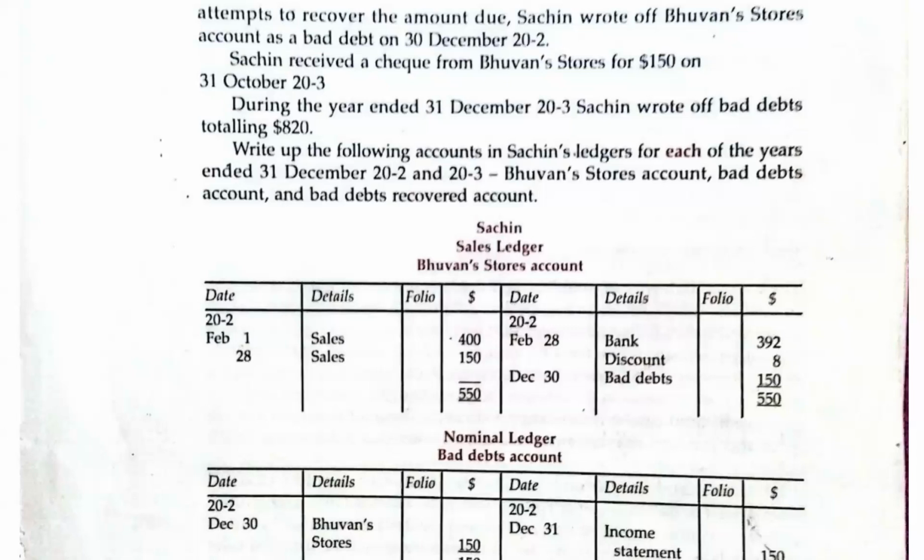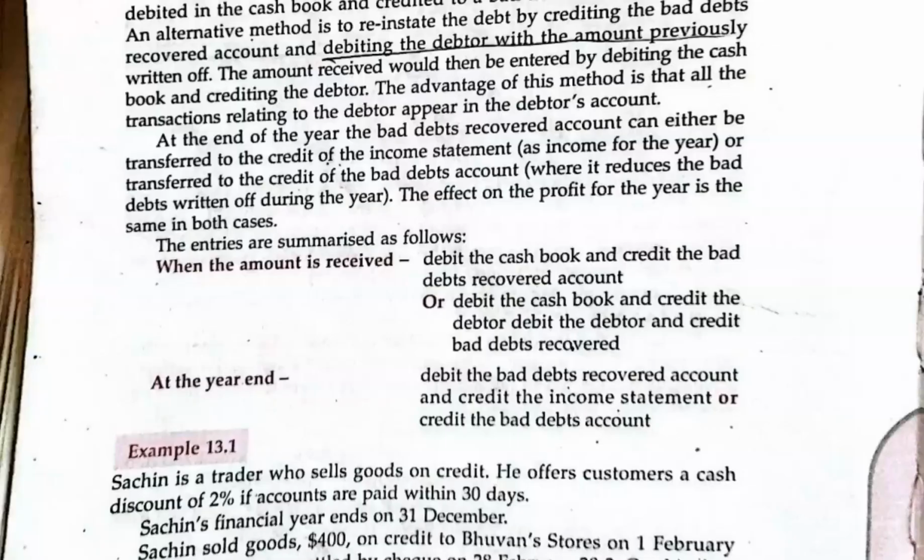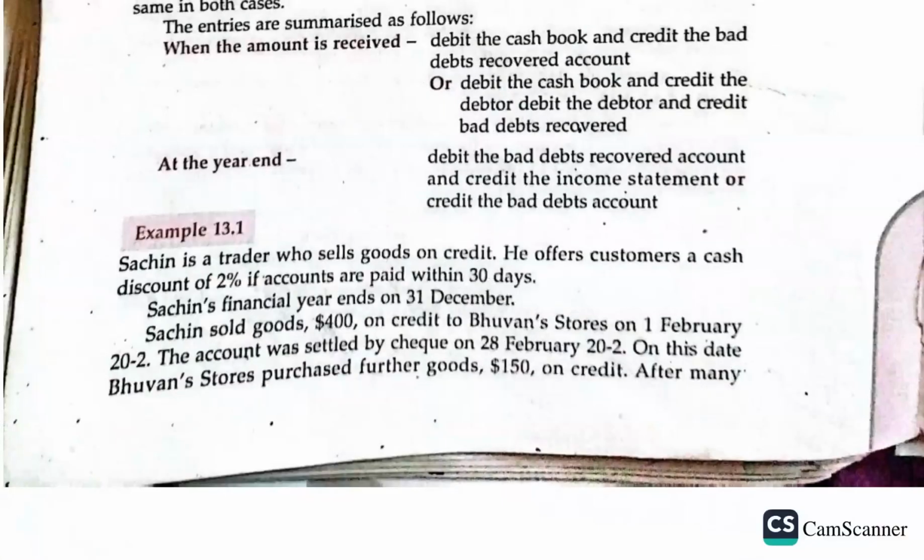Then on the 28th of February, what happens in his account? Let's read the question. What happens afterward? We sold to him the goods worth 400 on credit. Then the account was settled by check on 28 February, meaning he paid. That's what it means to settle. He settled the account in 2022.